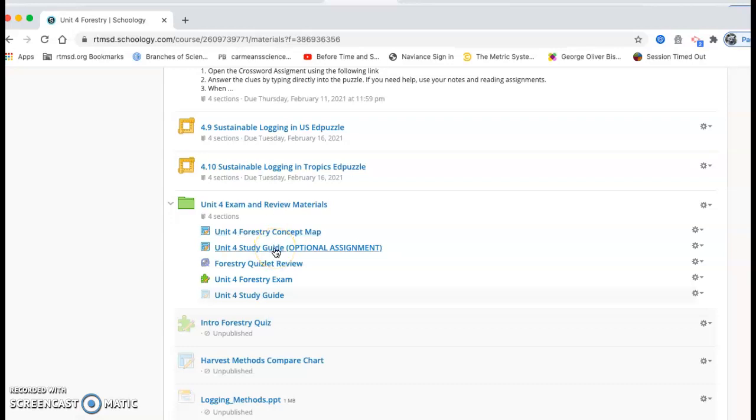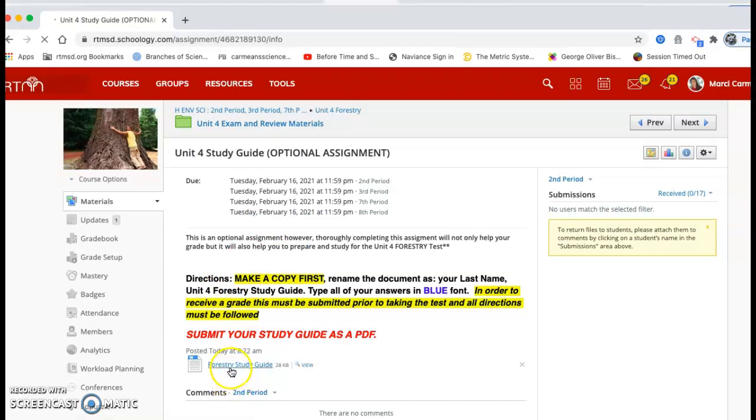And then lastly is the typical optional study guide assignment. Just like I've been doing for all the other units, I posted one for this unit, and I would recommend doing this. You'll open it up, download the study guide, and then fill that in.